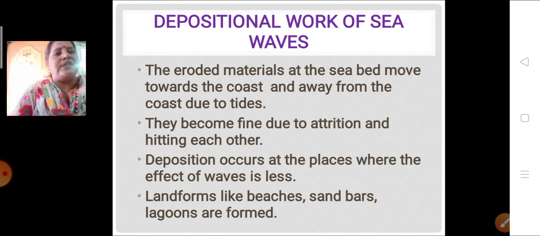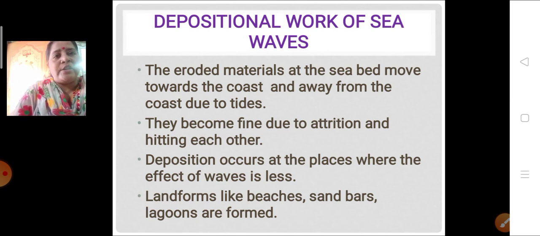Depositional work of sea waves. Now let's see the depositional work of sea waves. The eroded material which is there at the sea bed. Even in the sea bed the erosion takes place, correct? So whatever eroded material is there at the sea bed moves towards the coast. And how does it move? It moves just because of the tides and the waves. Just because of the tides and the waves, this eroded material comes out on the sea shore.